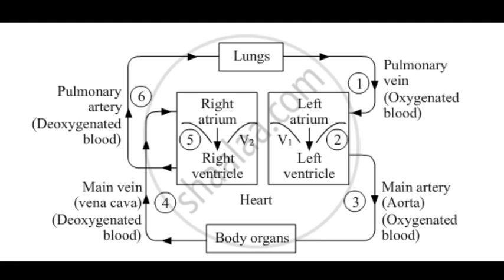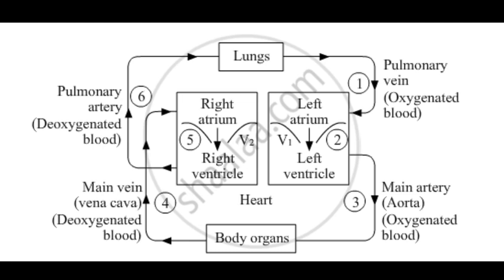The pulmonary vein is connected to the left atrium of the heart and carries oxygenated blood from the lungs back to the heart. There is also a main vein called the vena cava, connected to the right atrium of the heart, which carries deoxygenated blood from all parts of the body back to the heart.